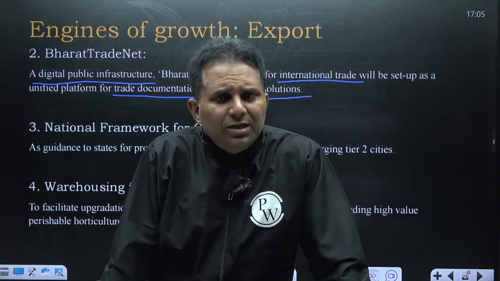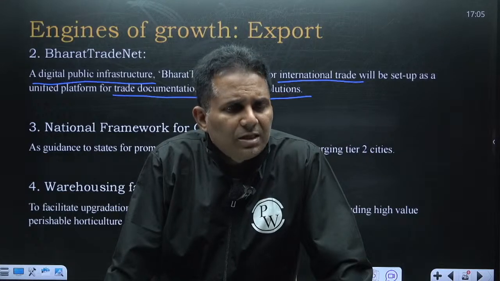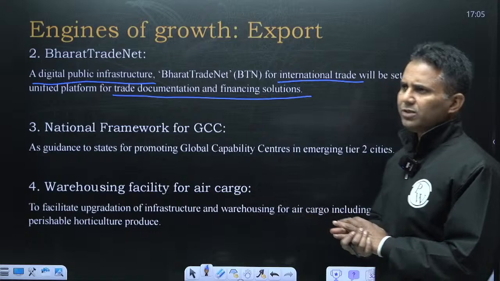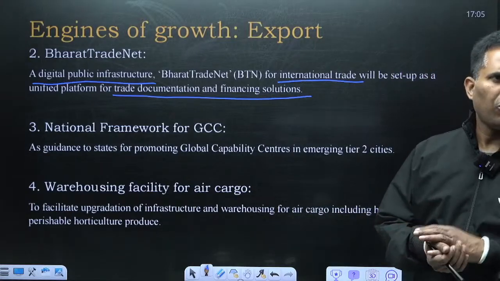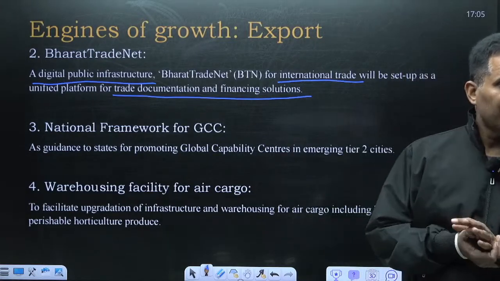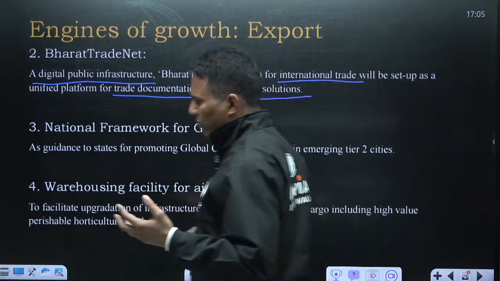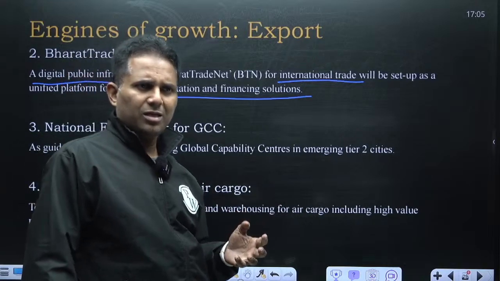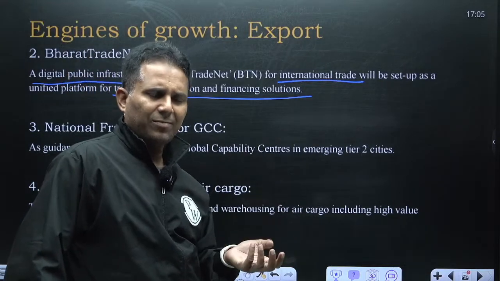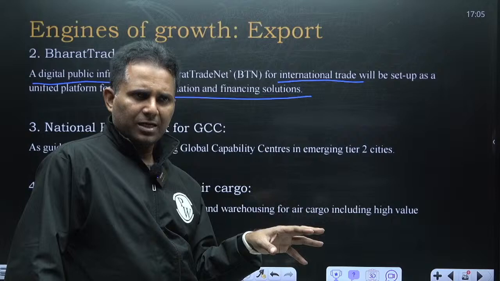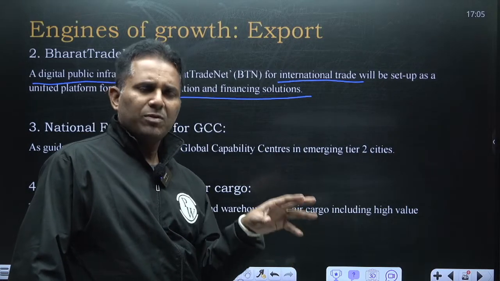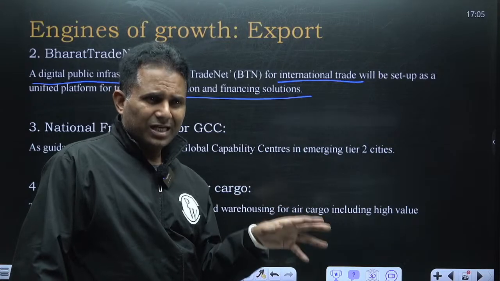There are a lot of companies which are establishing global capability centers in India. What are global capability centers? They are basically centers which manage the global operations of MNCs. These are basically the centers which handle the global operations of MNCs like Amazon. So Amazon, it is all across the country, it is an MNC. It has a GCC in India where a lot of tech savvy design people sit here. They do data analytics.